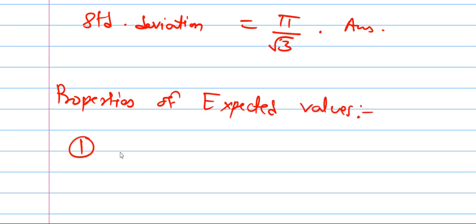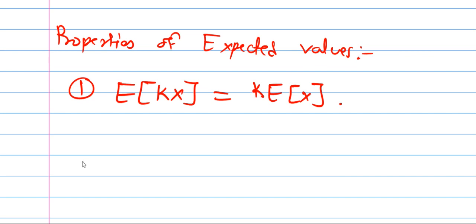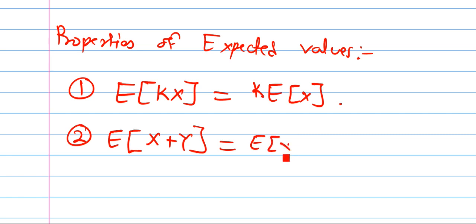So first property is E of kx, where k is some constant. So this is nothing but k times expected value of x. So this is property number 1. And property number 2: suppose we have two random variables x and y. So expected value of x plus y is expected value of x plus expected value of y.